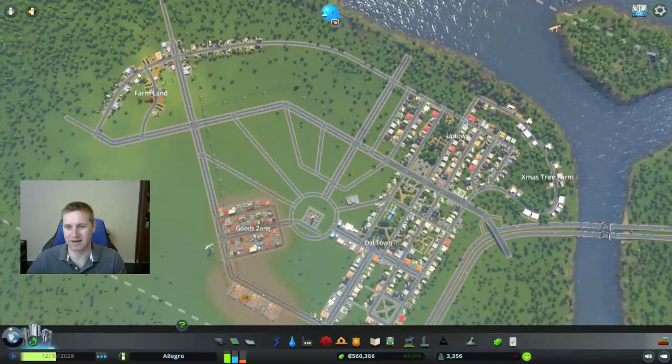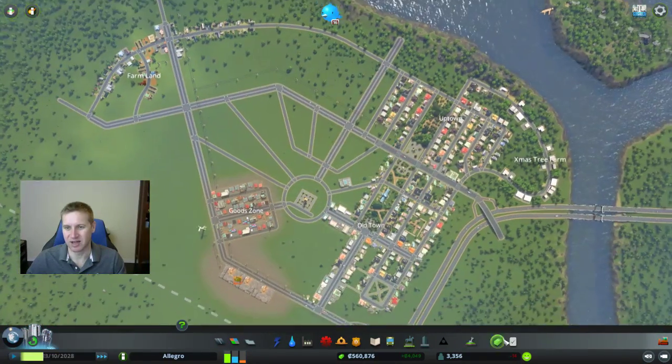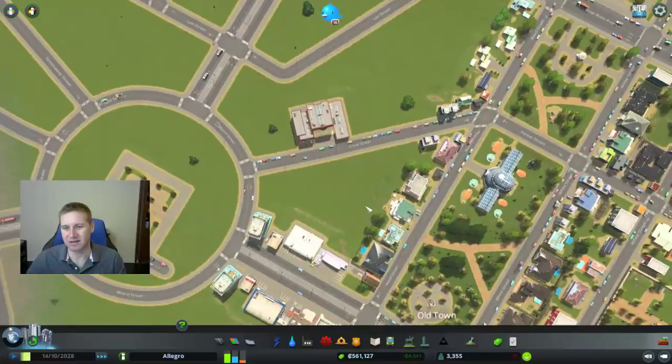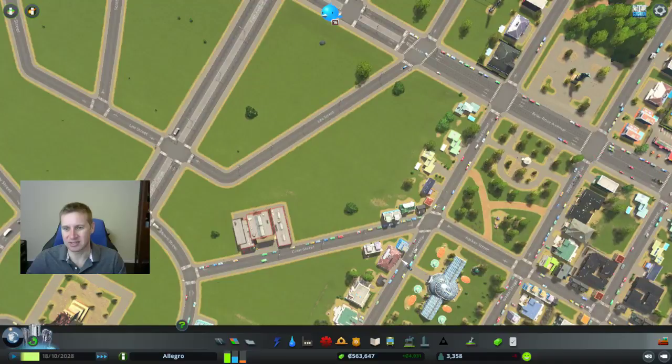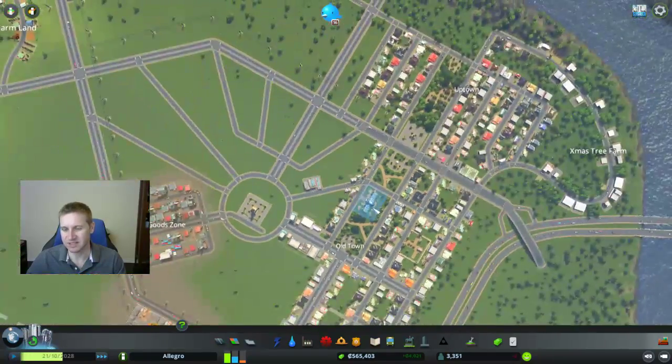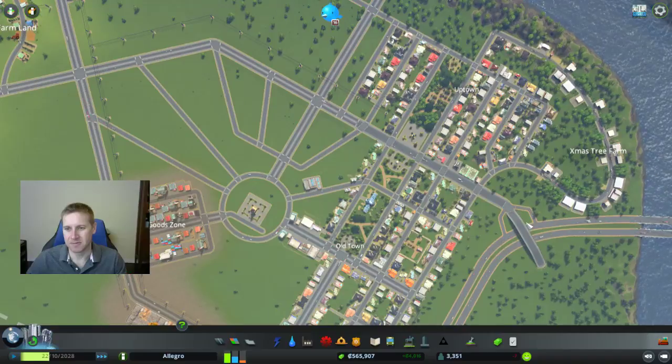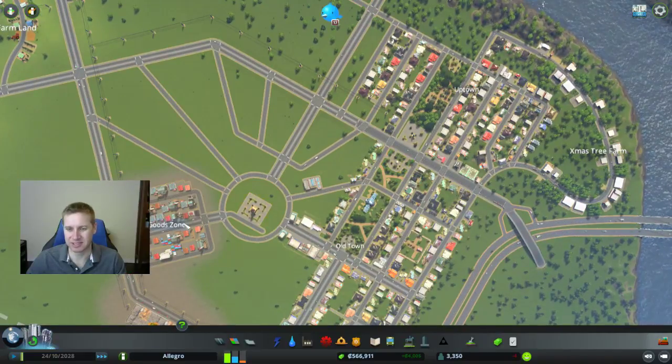All right, so I have that nice big street that's going there. And I was also thinking of increasing the size of this street. Let's check and see where traffic is. Actually, there's not a lot of traffic use on this street. A lot of the traffic's using, well, see, my thought is people are going to come off the freeway here and want to go to this industrial area.